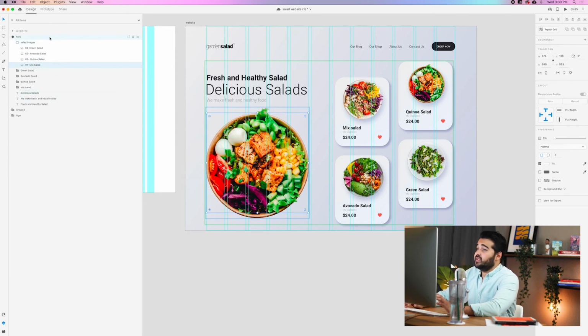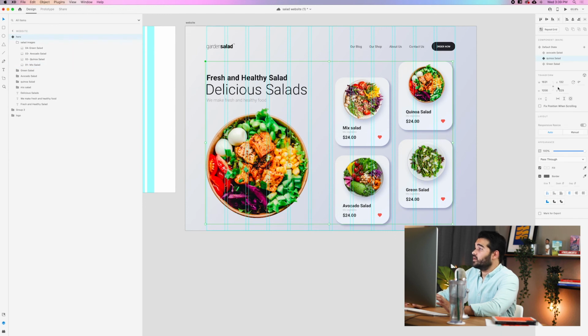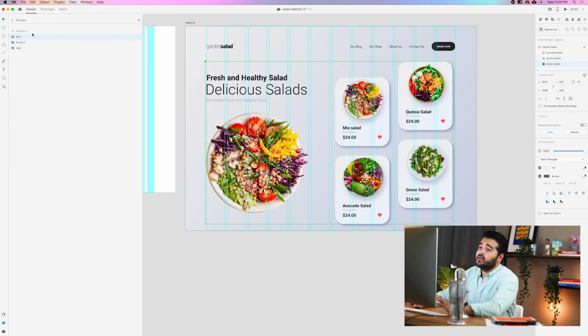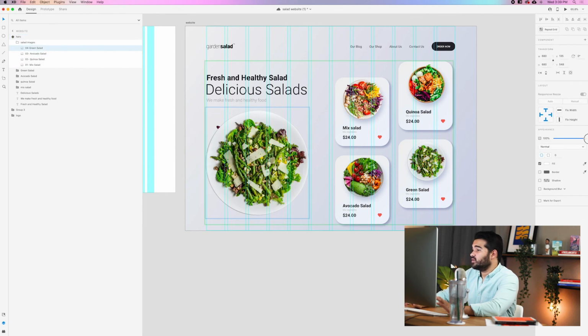We're gonna repeat the process. We're gonna click in hero again. We're gonna go to the green salad again, click the hero, click the salad images, and then we take the green salad and we increase the opacity of the salad to 100%. We take the mixed salad and then we reduce it all the way down. And that's pretty much it.